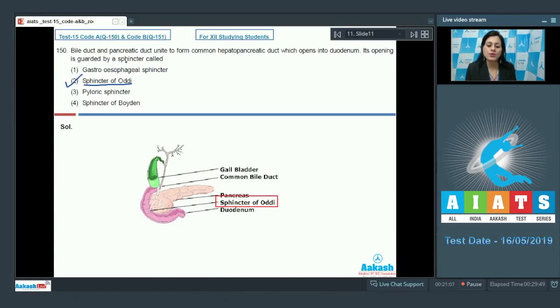Let's discuss rest of the options. The very first option given is gastroesophageal sphincter, and this cannot be a correct answer to our question because this sphincter guards the opening of esophagus into stomach. The next option is pyloric sphincter, and this cannot be a correct answer because pyloric sphincter guards the opening of stomach into duodenum. And the last option given is sphincter of Boyden, and this cannot be a correct answer because sphincter of Boyden guards the opening of common bile duct. So the correct answer to this question is option number 2. Let's discuss our next question.